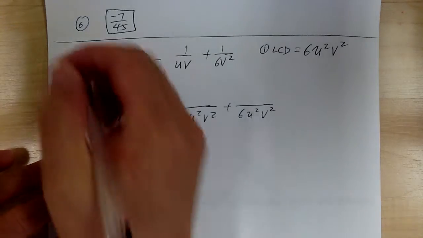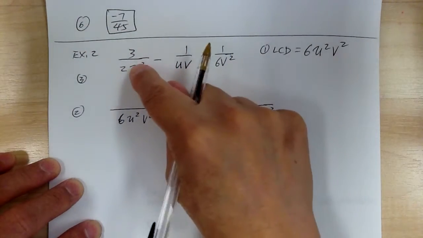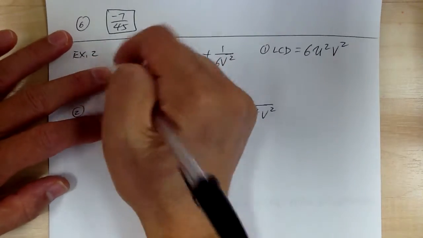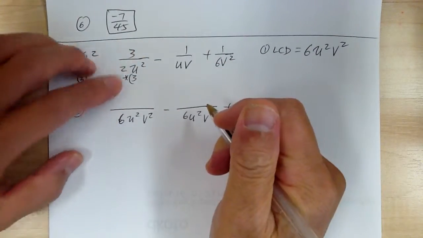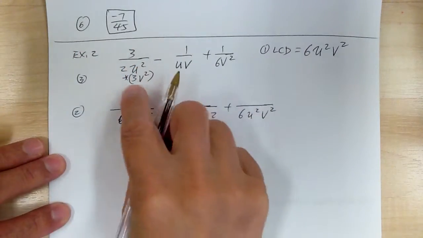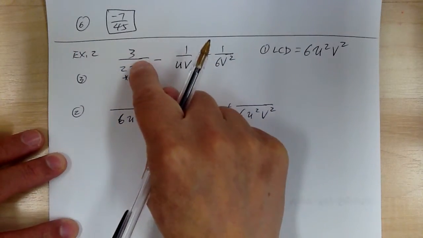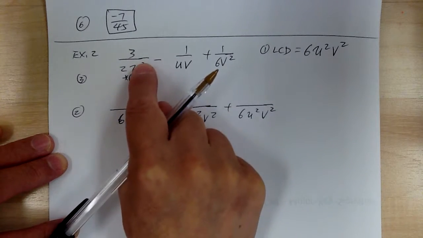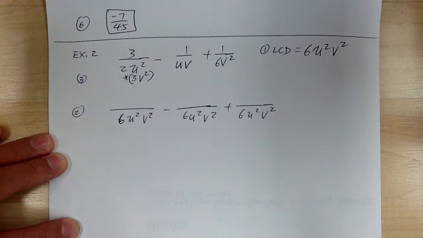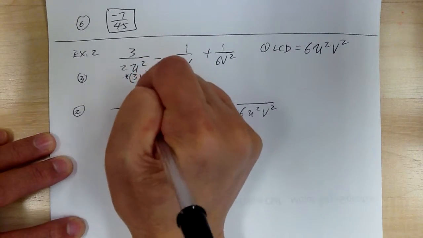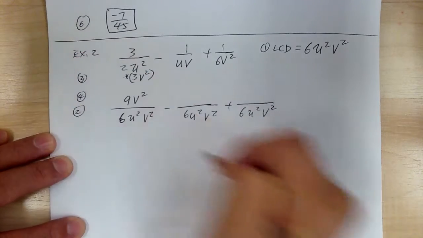Then you go to step 3. Look from here to here, what do you need to have? From 2 to 6, you need to multiply by 3. U squared you already have, and you need a v squared. So you need to multiply by 3v squared. That's how you're going to get from here to here. Now, because that's what you need to multiply for the bottom, you need to multiply the same for the top. So on the top, you're going to get 9v squared. So that's your step 4.